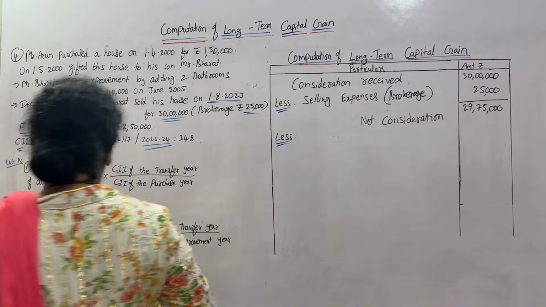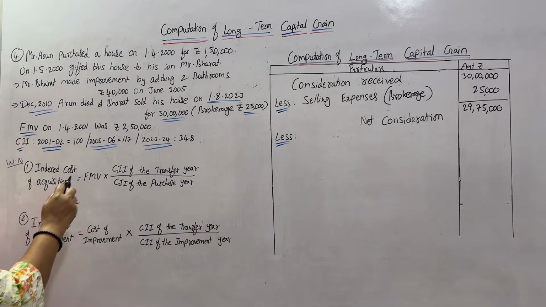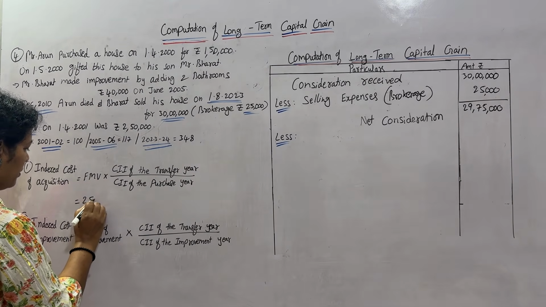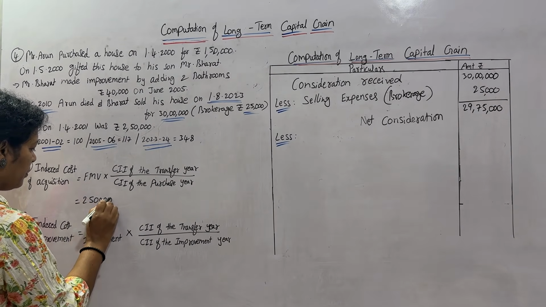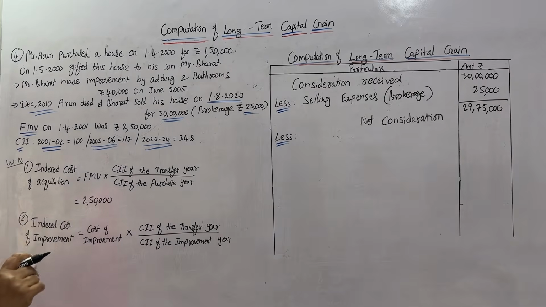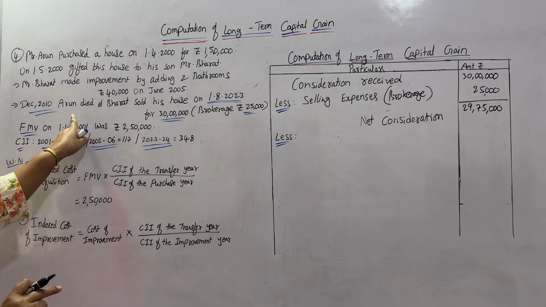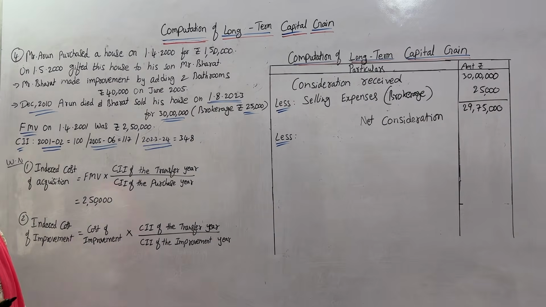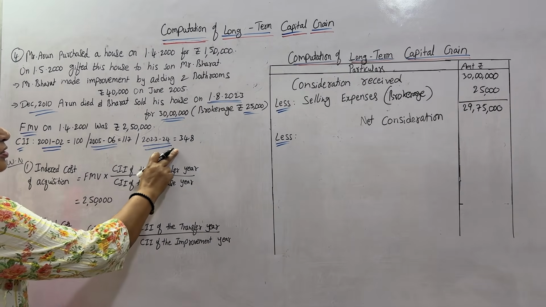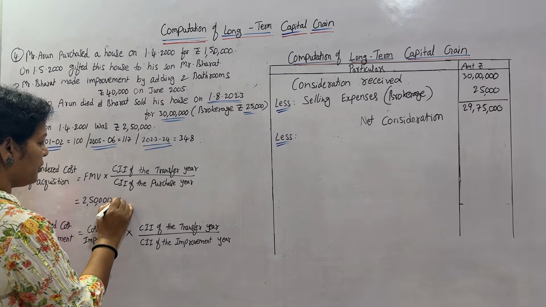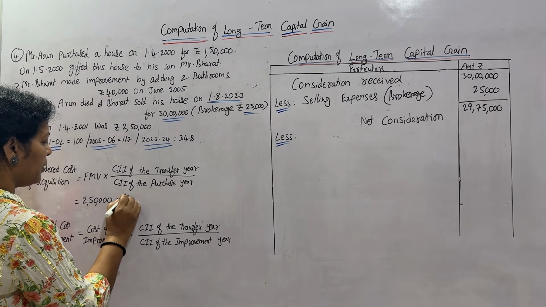Now FMV is 2,50,000. CII of the transfer year: Bharat sold the house in 2023, so the transfer year CII is 348.